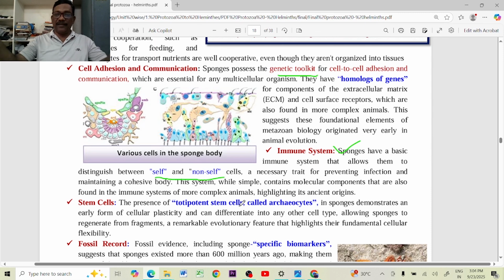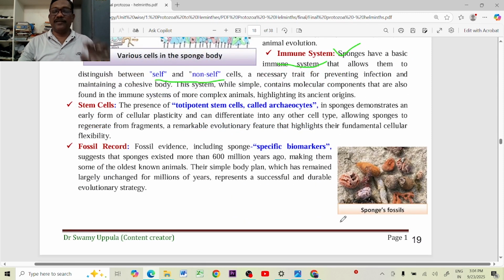If any non-self cell enters into the sponge body, they can degrade those cells, they can send the cells out of the body. This is called the immune system that started in the poriferans, and is also present in all the higher order animals after the poriferans. Next one is the stem cells.